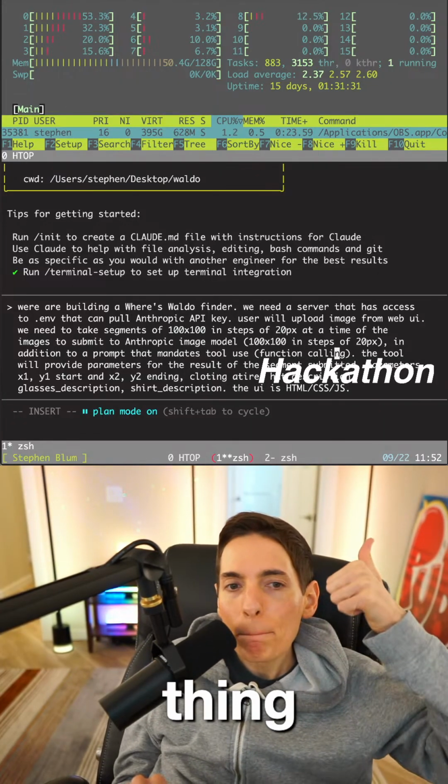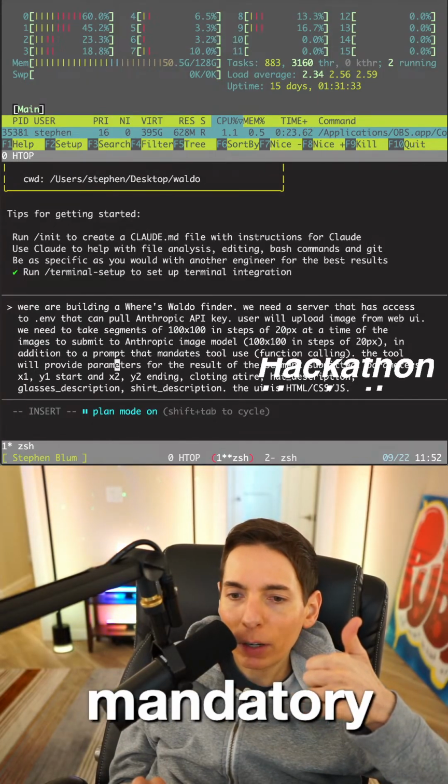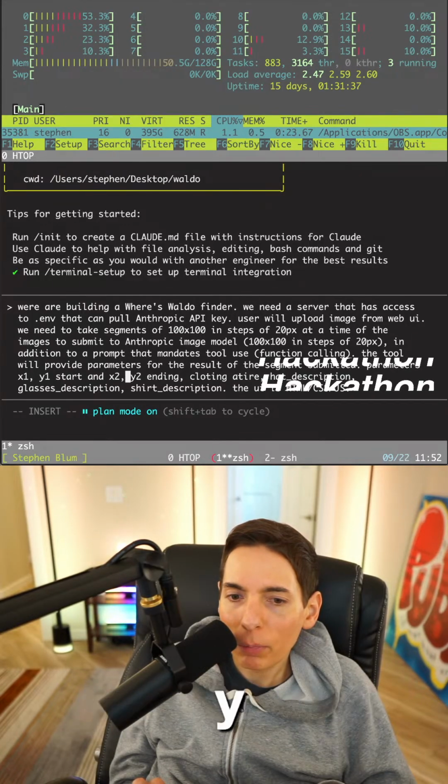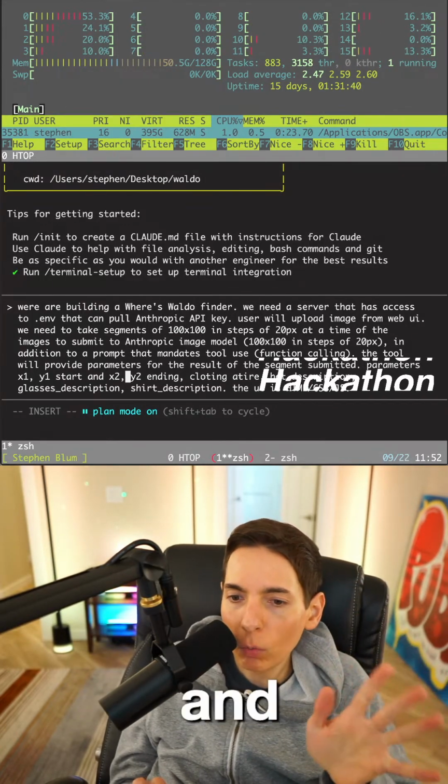So we have to have mandatory tool use. The tools provide the parameters of the results of the segment submitted. Parameters X, Y: X1 and Y1, X2 and Y2.